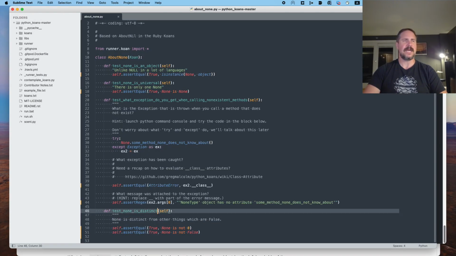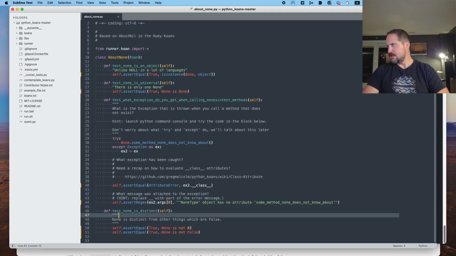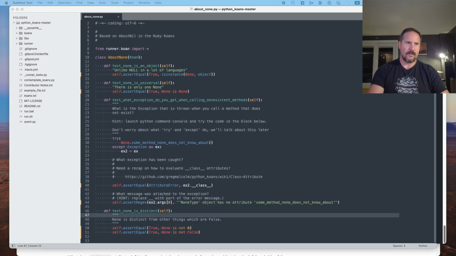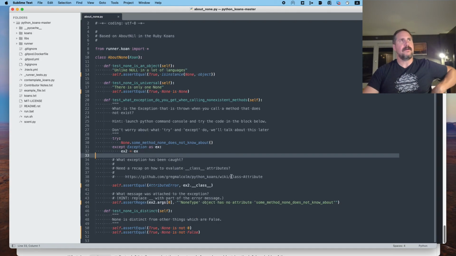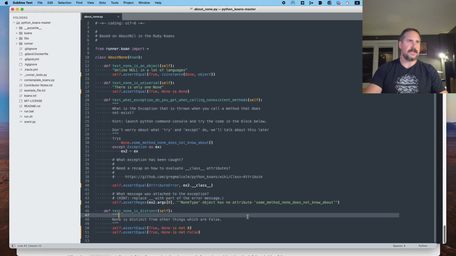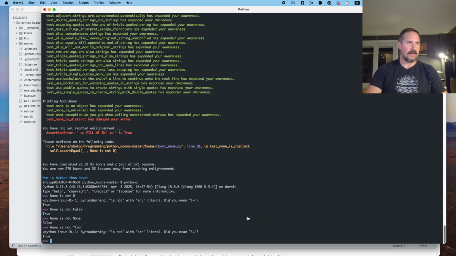It's distinct. It's not a true or false, oh shoot, what do they call them? I can't think of the word off the top of my head. What are Booleans? It's not a Boolean. It's not true or false. It's not a string. It's just its own thing. I think that's what it's getting at there. All right, so let's run this again, and we get to a new file, I would believe.